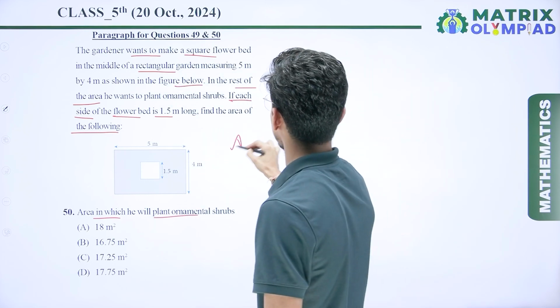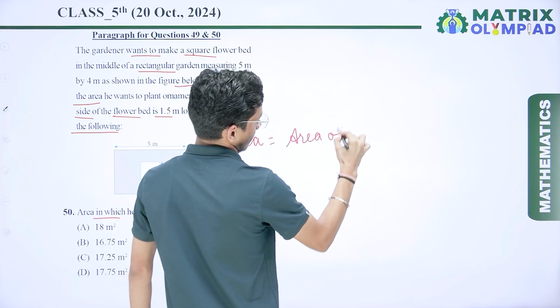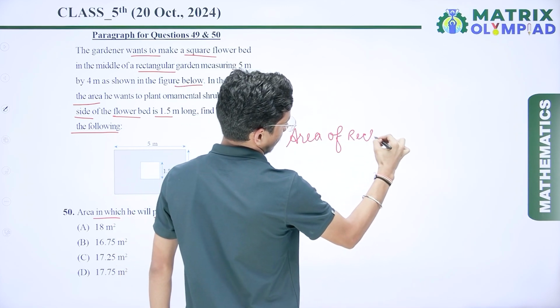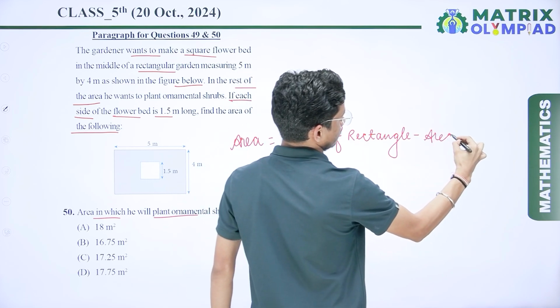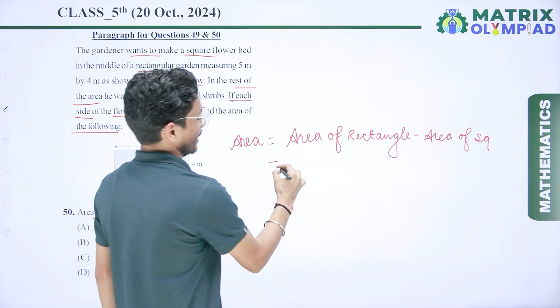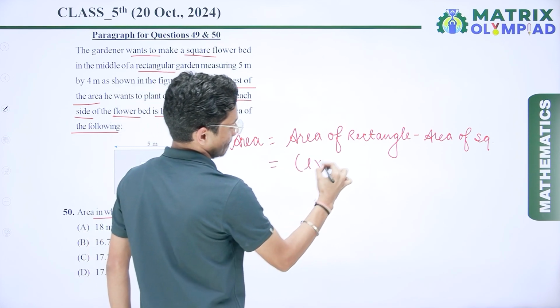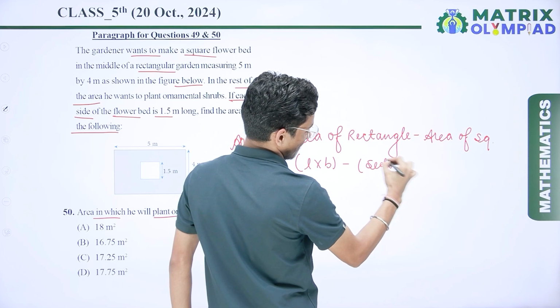So for this area, we can say it is the area of the rectangle minus the area of the square. We know the area of a rectangle is length multiplied by breadth, and the area of a square is side squared.